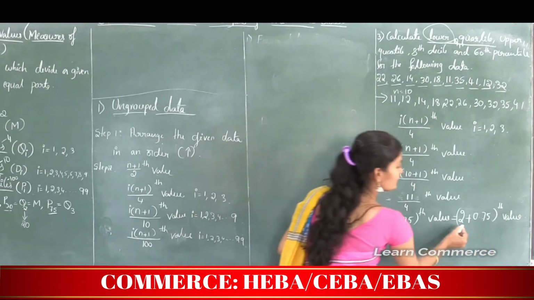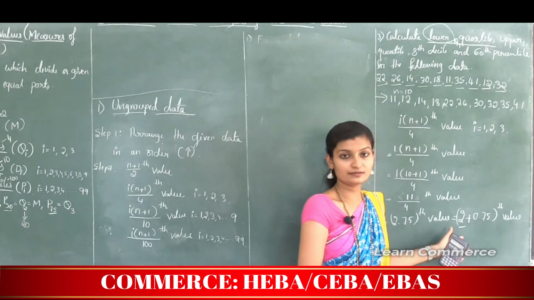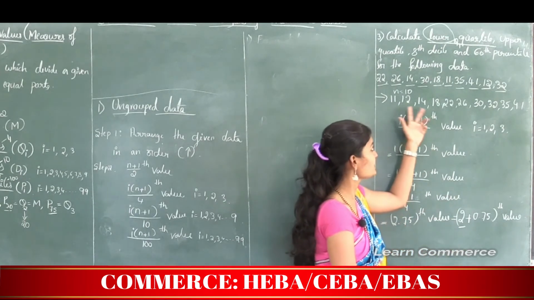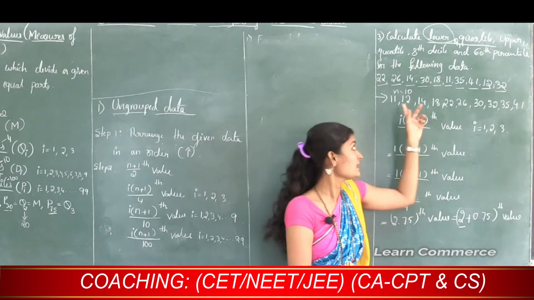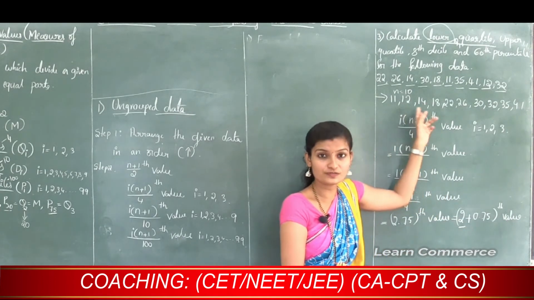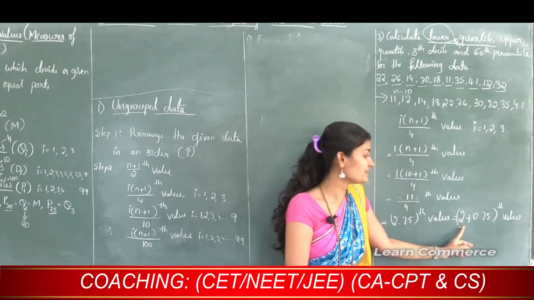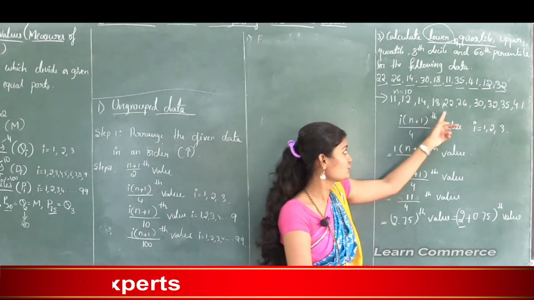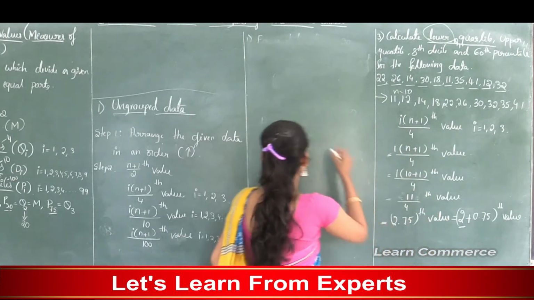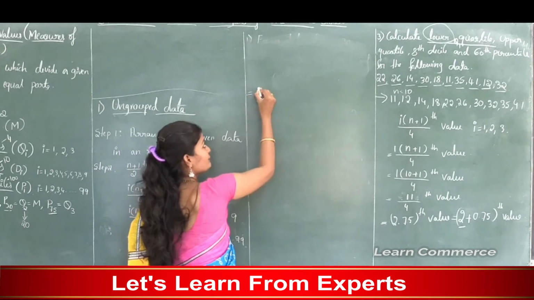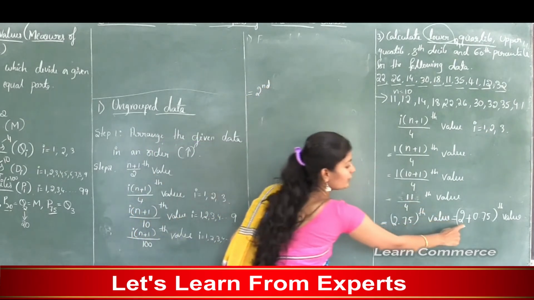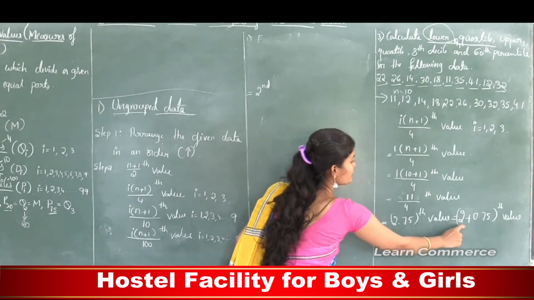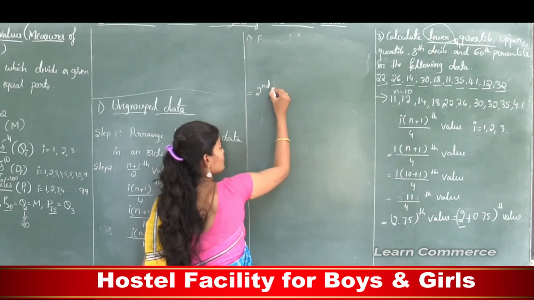See, first we need to find the second value in the given arranged observation. First we need to find the second observation. Here 2 is there, so that is the second observation.